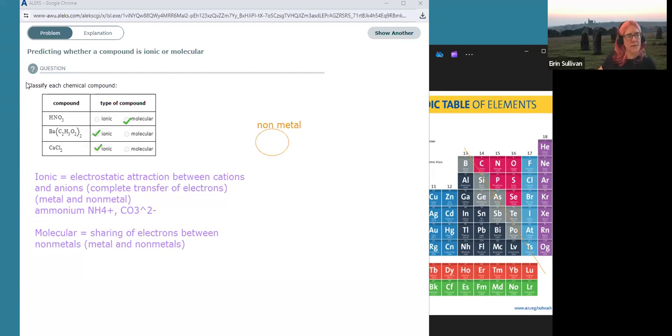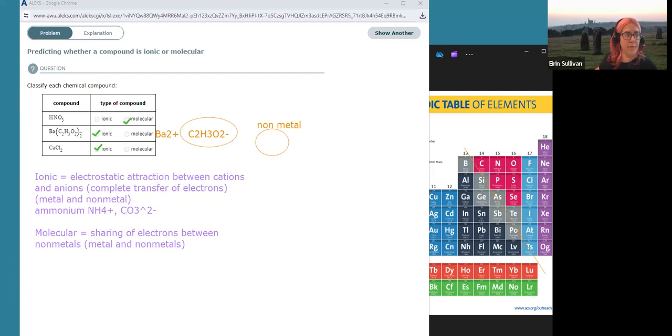So while I've got this screen up, just to help you out for future endeavors, do notice how these ionic compounds are charge neutral. They have to be, right? So look at barium, it's a group 2 metal, so we know it's barium 2 plus, okay? And this acetate ion is C2H3O2 minus. So it's going to take 2 of this acetate ion to balance the +2 charge from the barium cation.